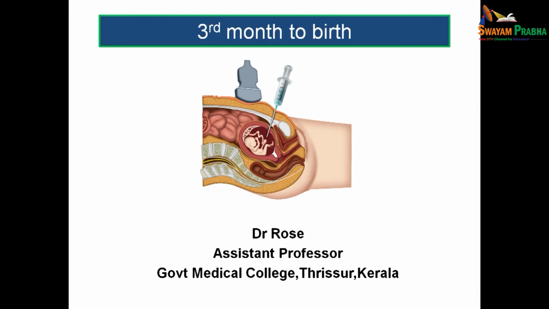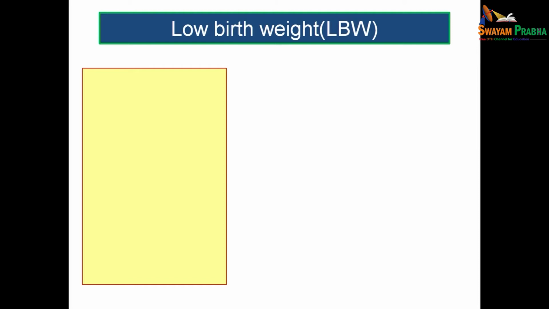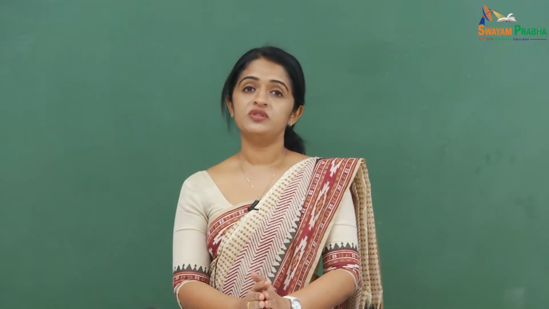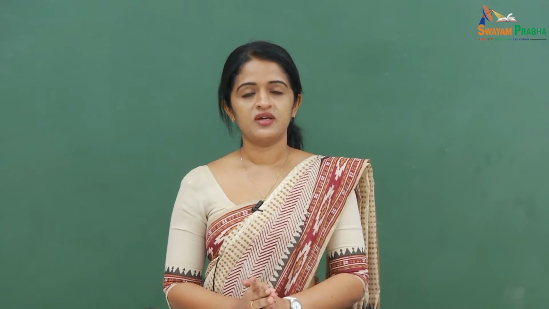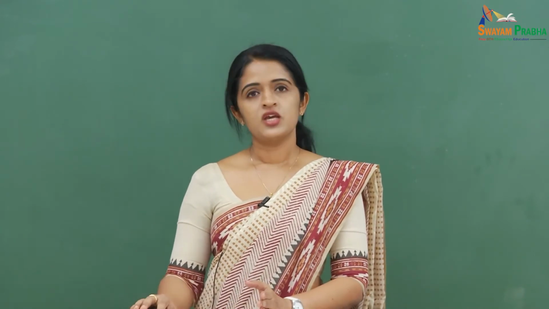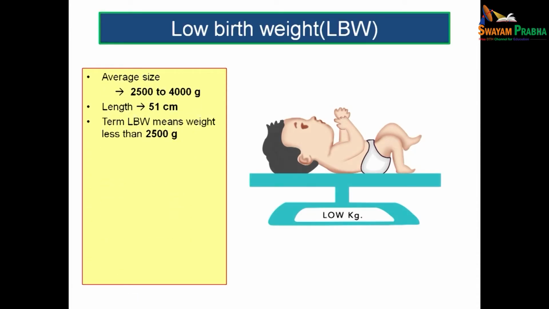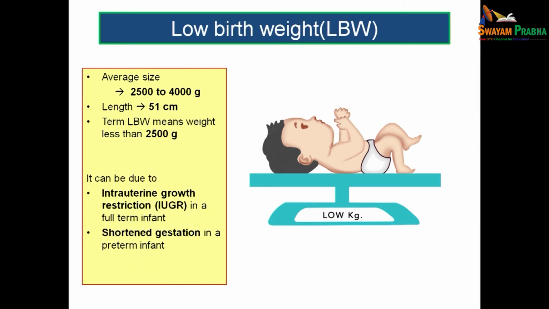In this session, we will be dealing with the development of the fetus from the 3rd month of intrauterine period till birth of the fetus. Before moving on to the topic proper, you might have heard the term low birth weight. What do you mean by low birth weight? Usually, the average weight of a fetus is from 2.5 kg to 4 kg and the length is about 51 centimeters at birth. If you are calling it a low birth weight infant, that means the weight is less than 2.5 kg.